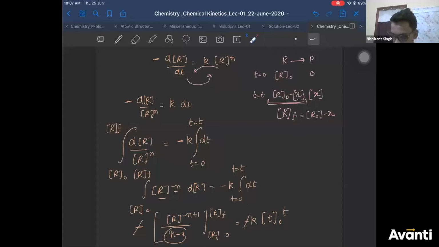What, Athar, here? It was 1 minus n here. It was minus n plus 1. If you take minus common outside, so minus n plus 1, if you take common, will become what? N minus 1. Minus 1, this is 1 minus n. Take minus common, what it will become? N minus 1. So 1 minus n, I have written it as minus n minus 1. So minus got cancelled. Is that clear now, Athar?